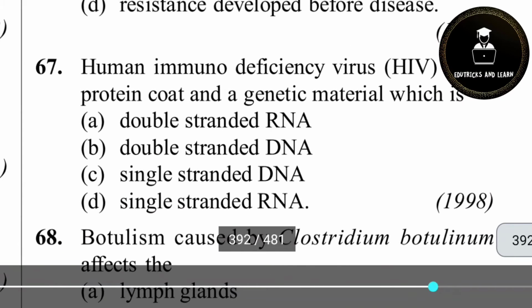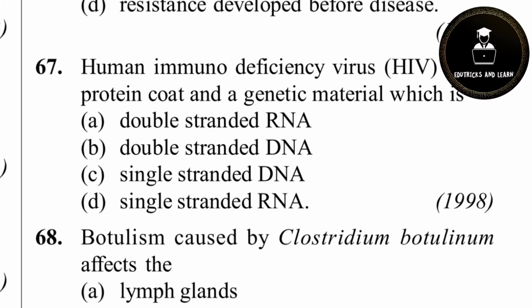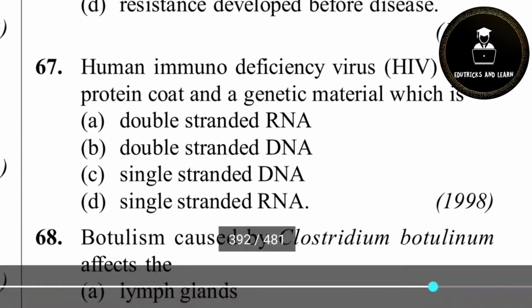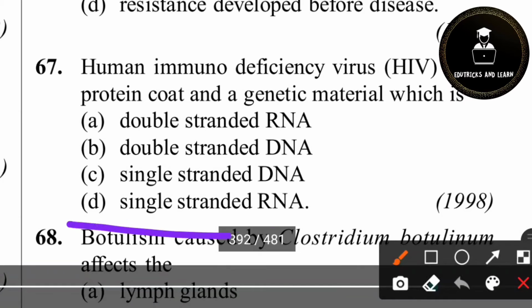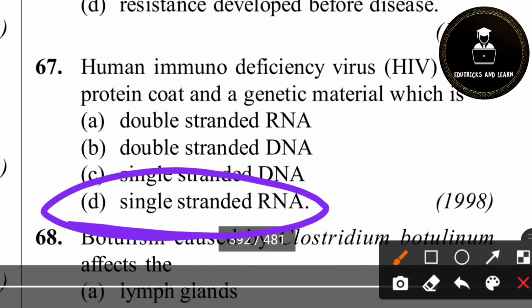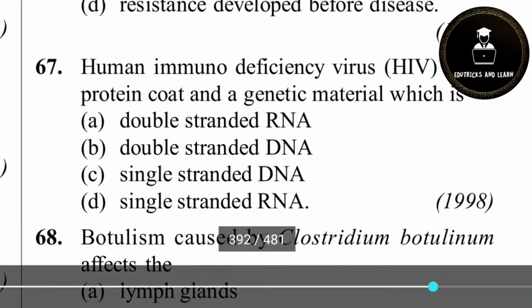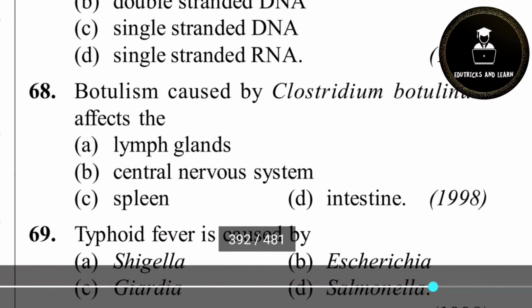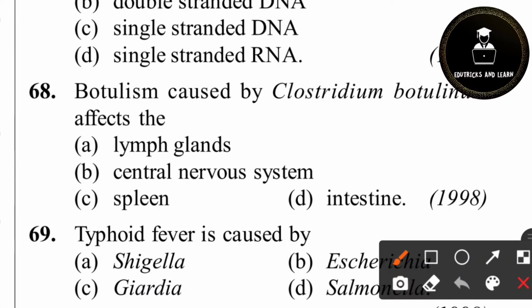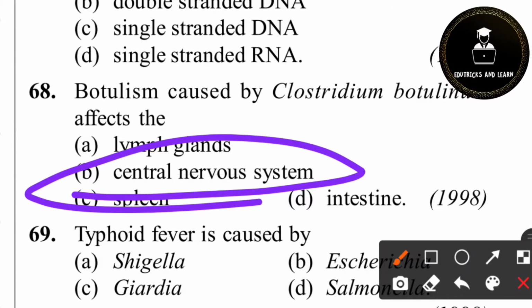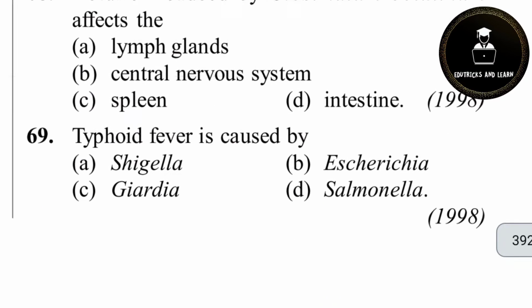67th question. Human immunodeficiency virus, HIV, has a protein coat and a genetic material which is single stranded RNA. Very easy. 67th question, option D is the correct answer. Single stranded RNA. 68th question. Botulism is caused by Clostridium botulinum, which we already saw in the previous questions. Botulism is caused by Clostridium botulinum, which affects the central nervous system. So 68th question, option B is the correct answer. The central nervous system is affected by botulism.